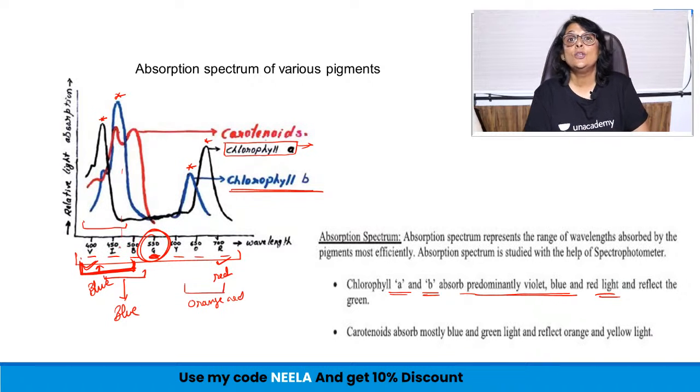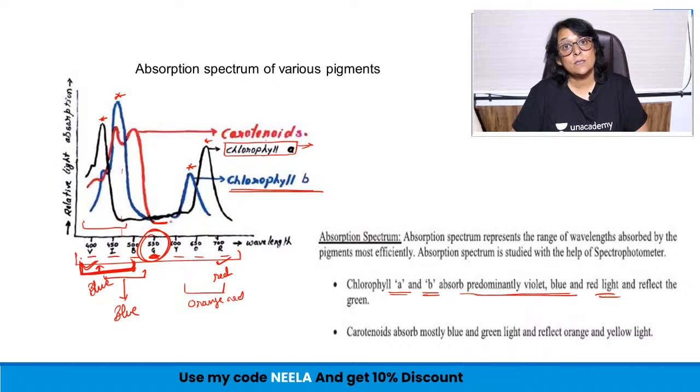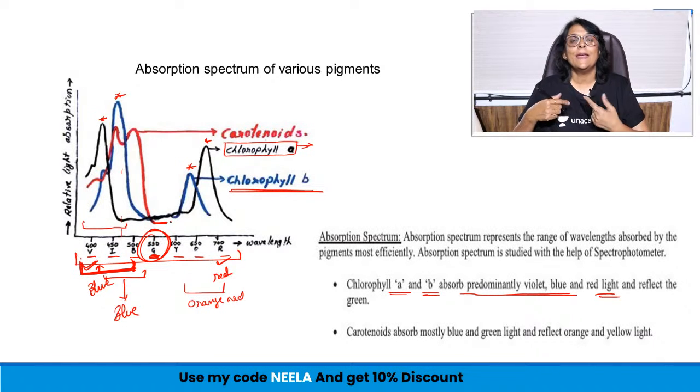This is not absorbed by chlorophyll A or B. See here, both the lines are at the bottom level. This means there is no absorption of this wavelength. Or in other words, we can say if the wavelength is not absorbed, then it is reflected, and that is why chlorophyll A and B have this green color.